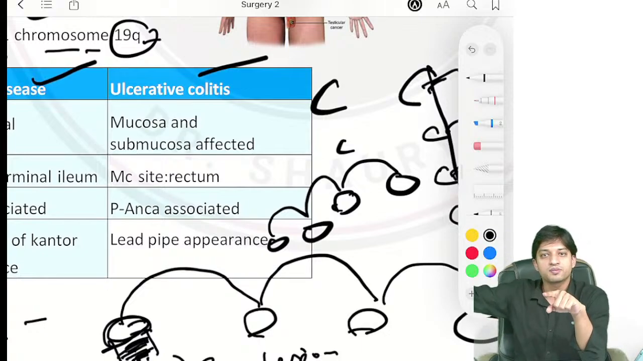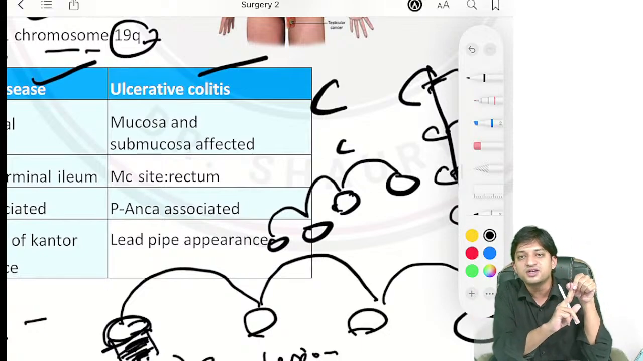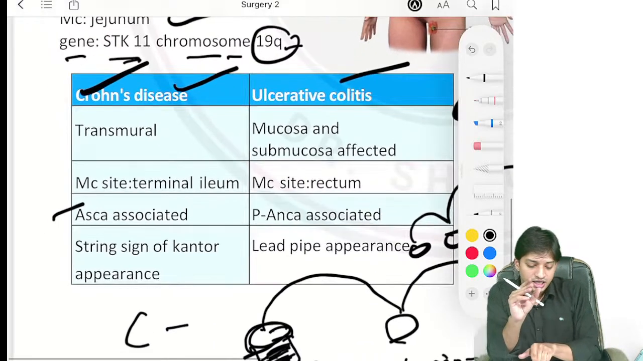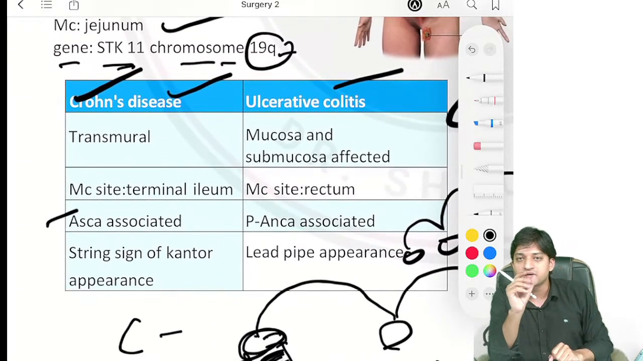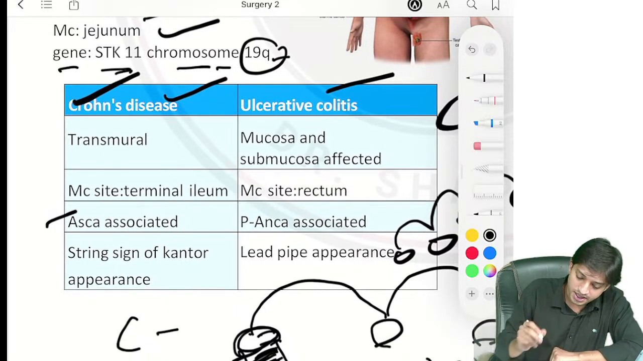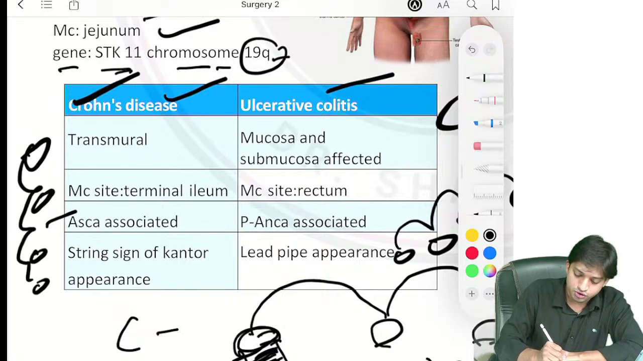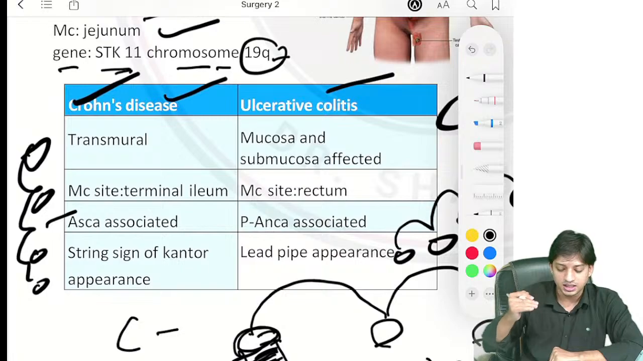Skip. So in Crohn's disease, the appearance will be cobblestone, the lesion will be a skip lesion, and it will be transmural. Transmural means involving all the layers of the wall. So like this, Crohn's disease: skip lesions, right? Cobblestone appearance and transmural lesions.